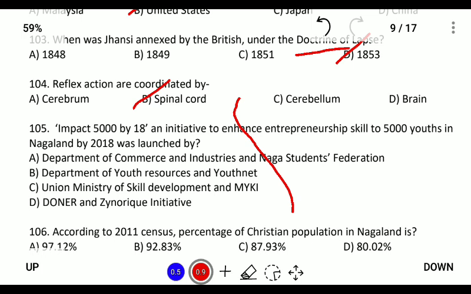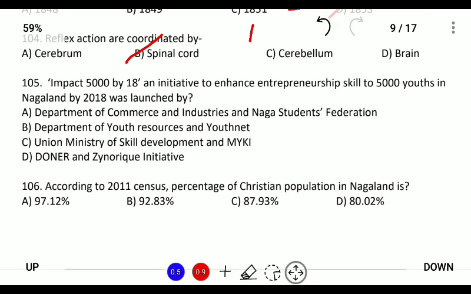Reflex action is coordinated by the spinal cord. Spinal cord is the backbone of our body, and if this is the brain, the spinal cord is this, and this controls the reflex action. Impact 5000 by 18 is an initiative to enhance entrepreneurship skills of 5,000 youths in Nagaland by 2018, launched by the Department of Youth Resources and YouthNet.